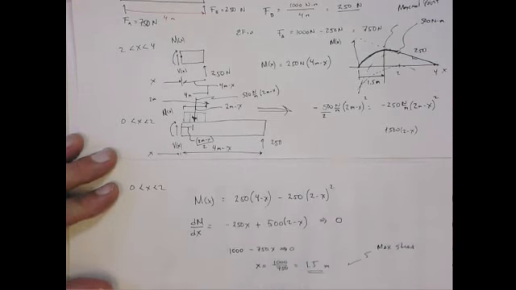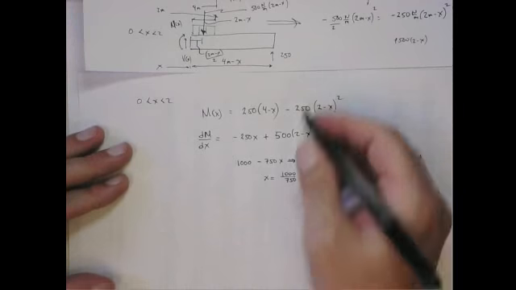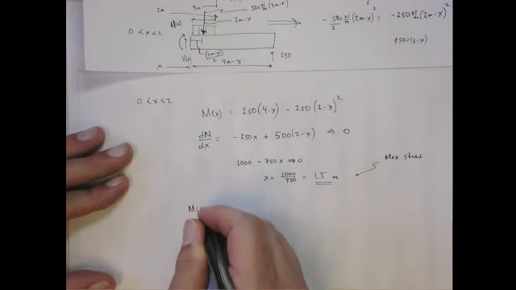We need to figure out what that max bending moment is. So we just substitute the 1.5 back into here. So we get the bending moment at 1.5.